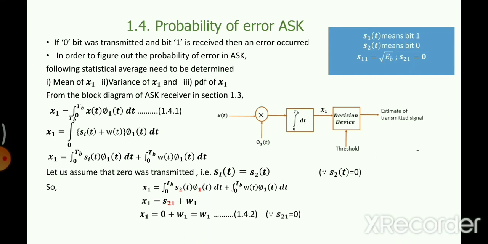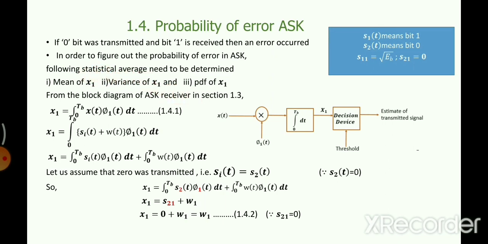Now, what is the value of S21? As you can see here, the value of S21 is equal to 0. So if I put 0, finally x1 is equal to W1, and W1 is nothing but noise. For your information, W represents white noise. So basically we need to find the mean of the noise, the variance of the noise, and the PDF. You already know it, I told you. What is the mean of noise? 0. What is the variance of noise? N0 by 2. If you keep those two values, you'll find the PDF as well. You need to find out the PDF.